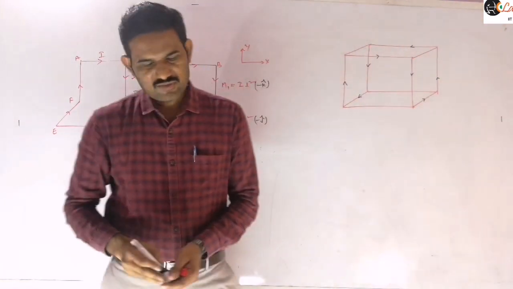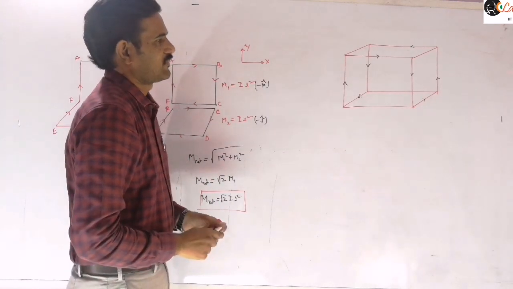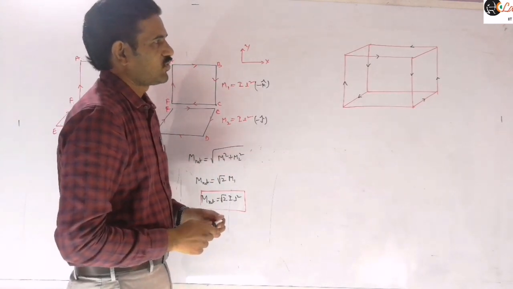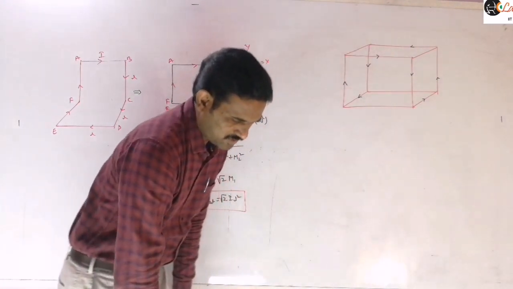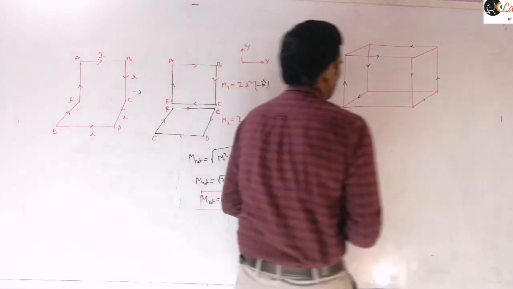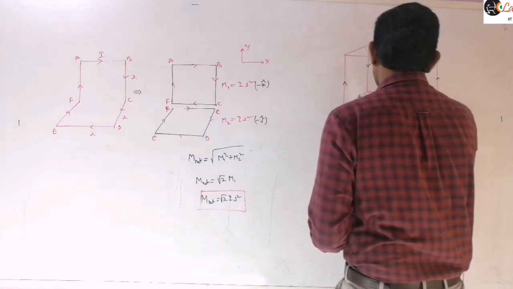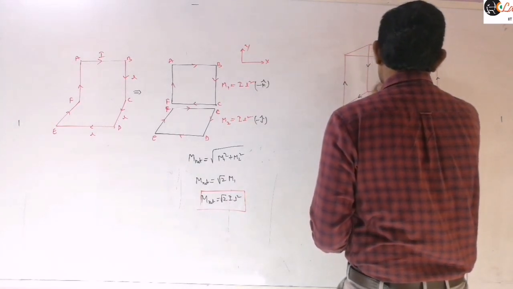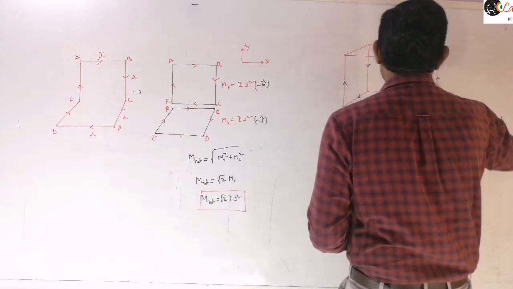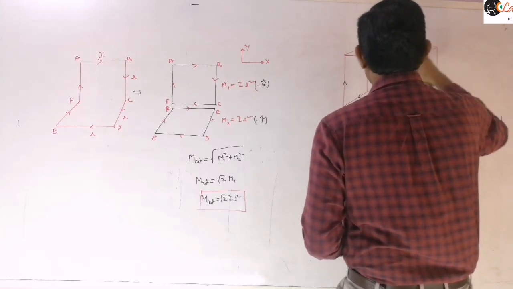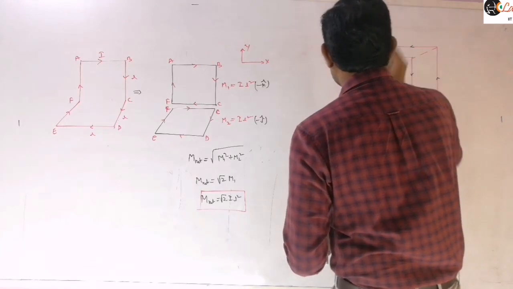So the current is flowing only in those parts there, and the remaining parts you may rub here. So I will place them as dotted lines here. That means where the current is not there. So current is not there in these loops here. In this path current is not there, and similarly here in this path current is not there.